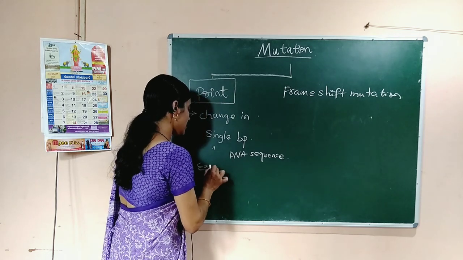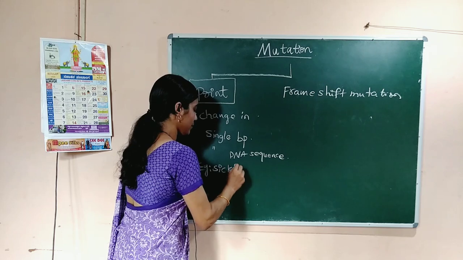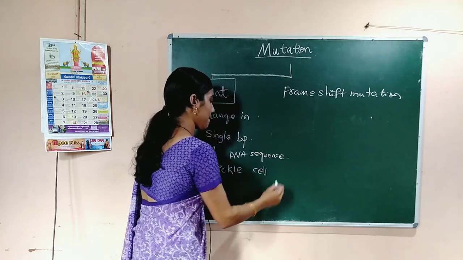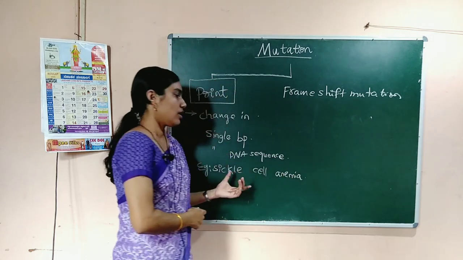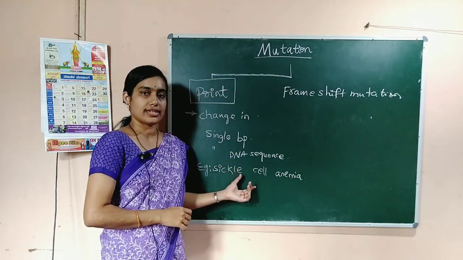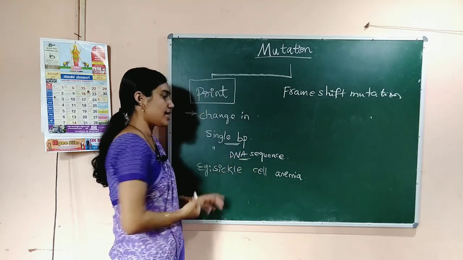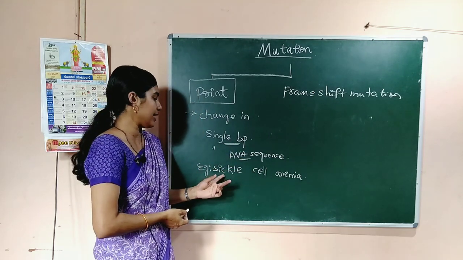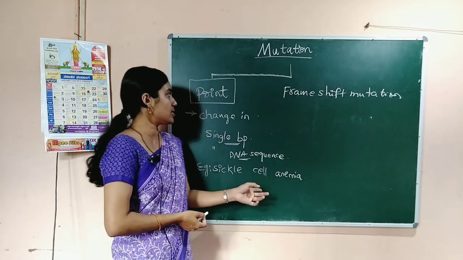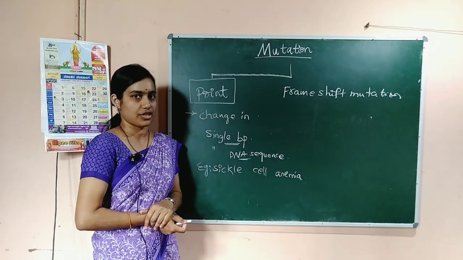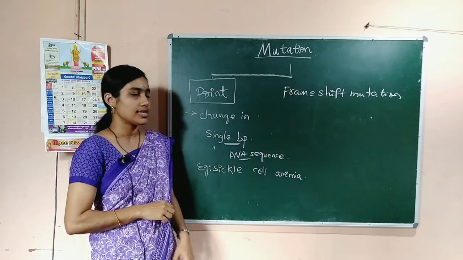An example is sickle cell anemia. This is one of the chromosomal abnormalities or disorders due to the change in a single DNA sequence. We will discuss it later. Sickle cell anemia is due to point mutation, a change in a single nucleotide or single DNA sequence.